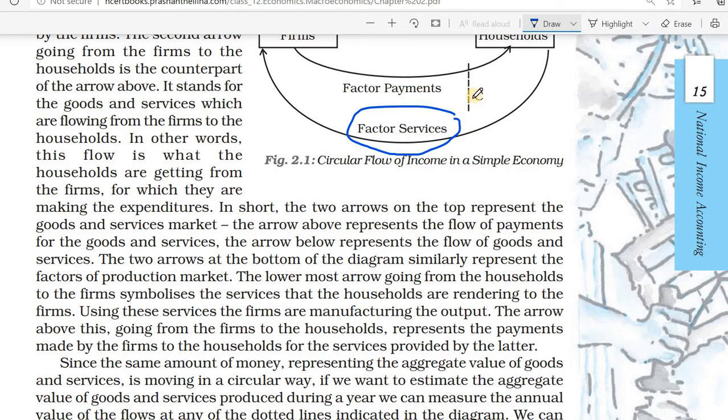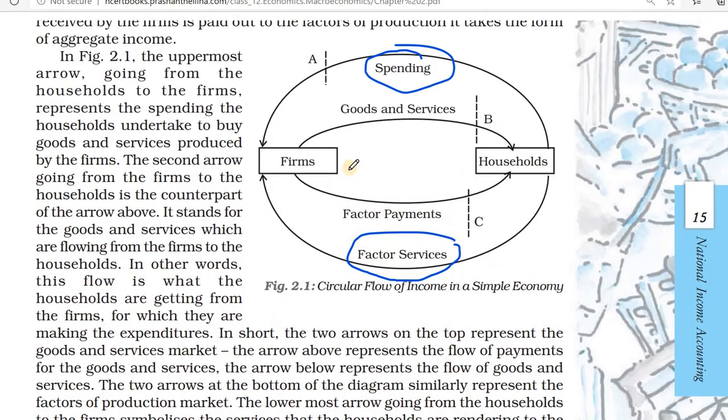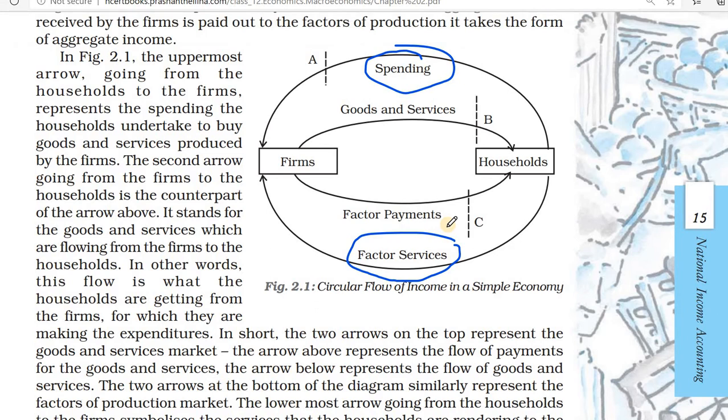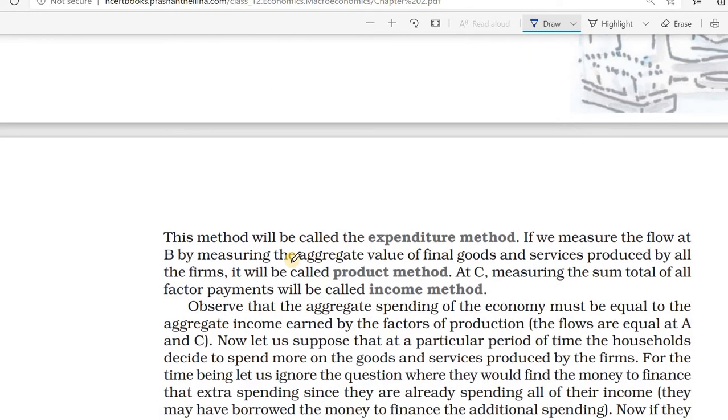If we take the aggregate value of goods and services during a year, we can measure the annual flow, the total spending. It goes from here to households. In a simple economy, circular flow of income means from firms to households and households to firms. This is the circular flow of income.